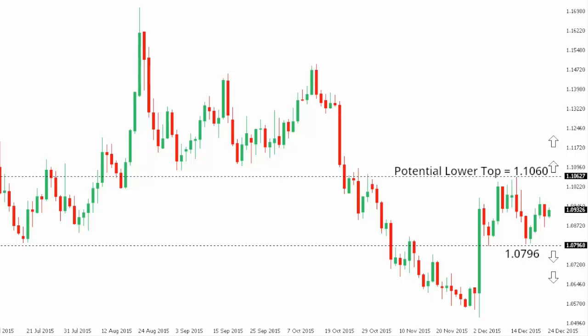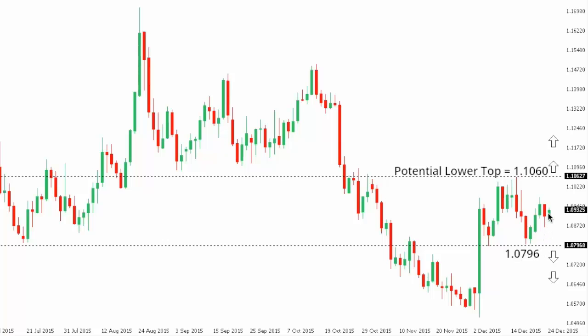Euro dollar. So the key levels that you want to pay attention to above and below come in at 110.60 and 107.96, and anything in between is classified as a choppy consolidation. A break back below 107.96 will open the door for an acceleration of declines towards the December low at 105.20, which guards against the more important critical March base at 104.60, which is a multi-year low.